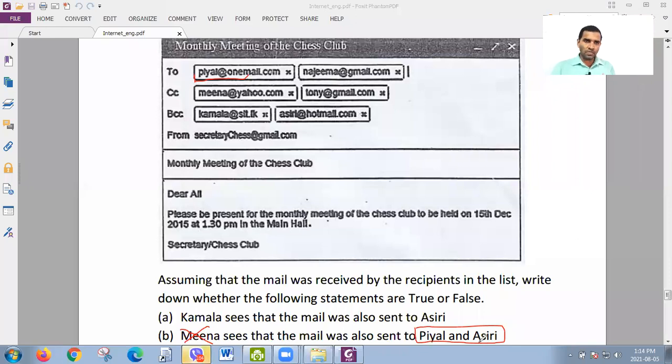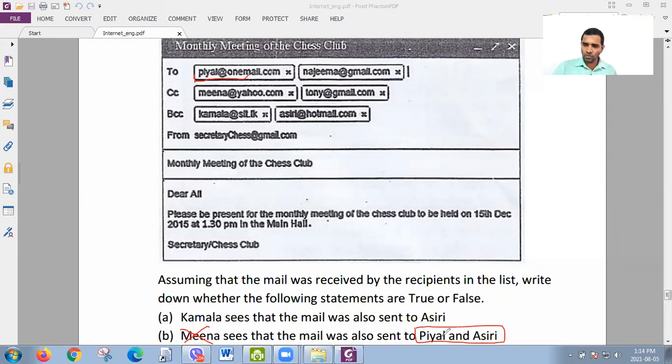But look at the second person, Asri. We already discussed Asri. Her address is given in BCC. Since it is in BCC, nobody knows, so Meena never knows about the mail sent to Asri.